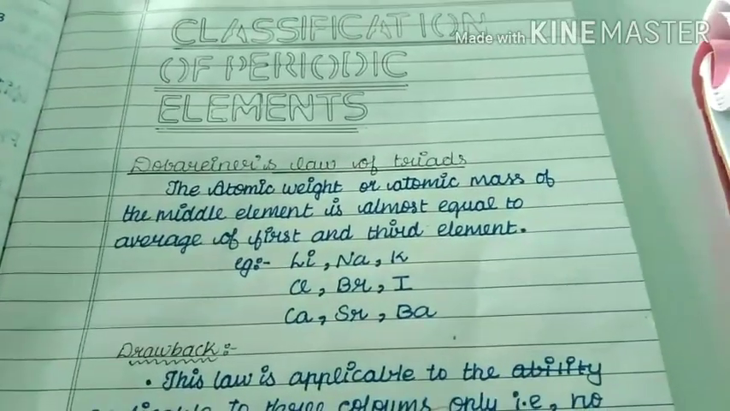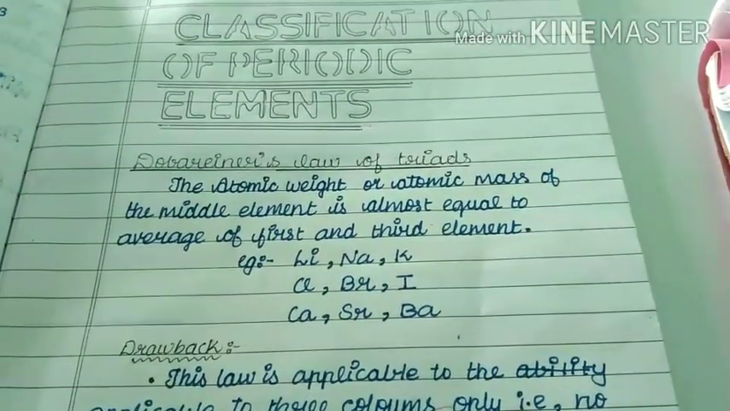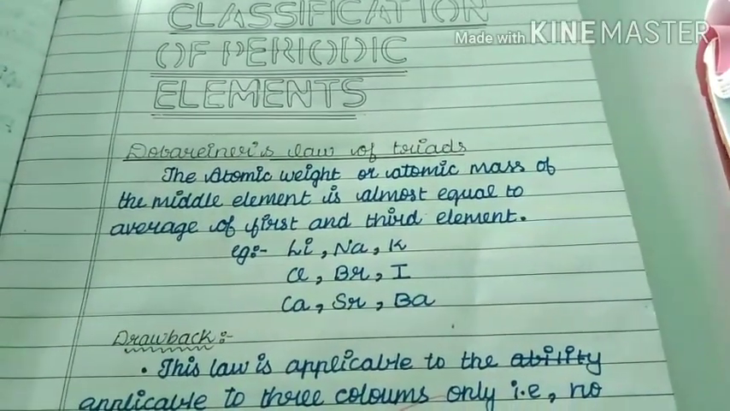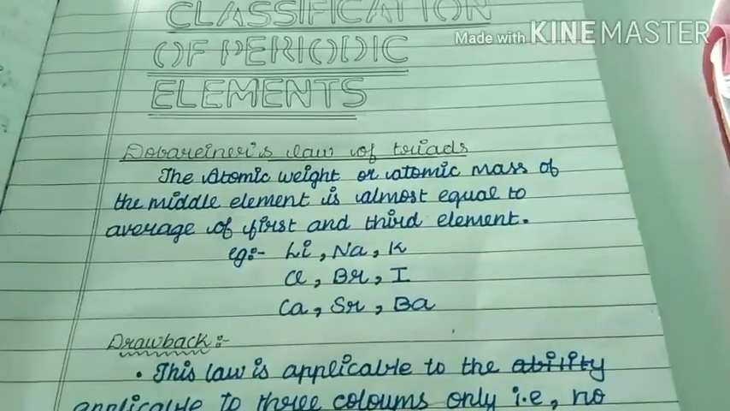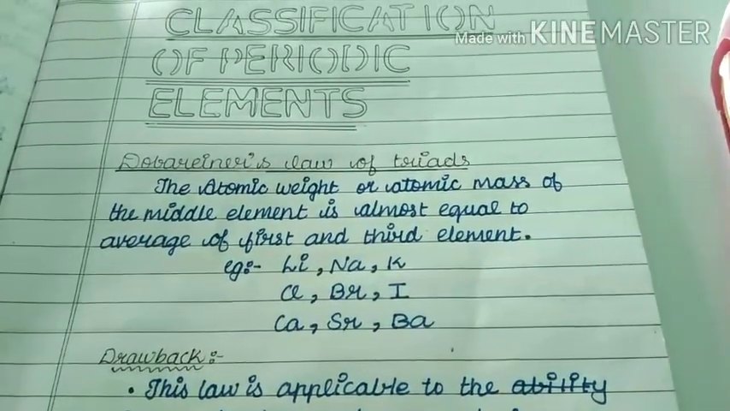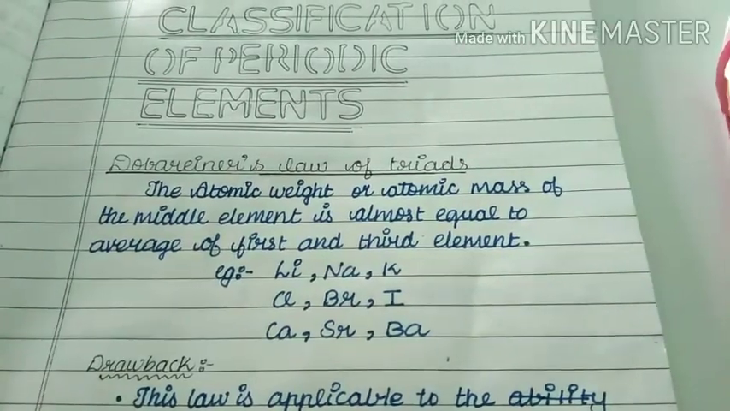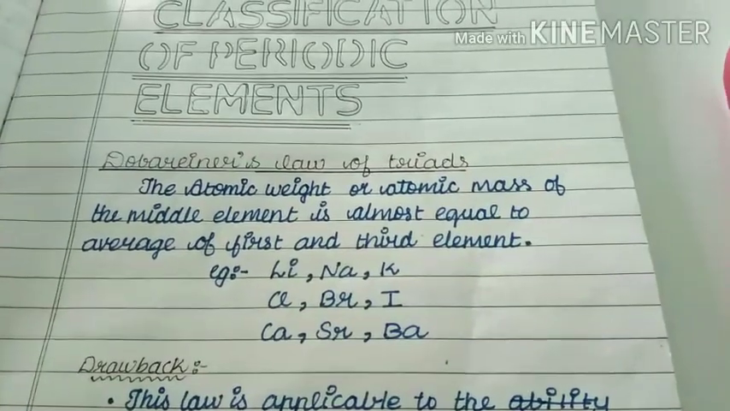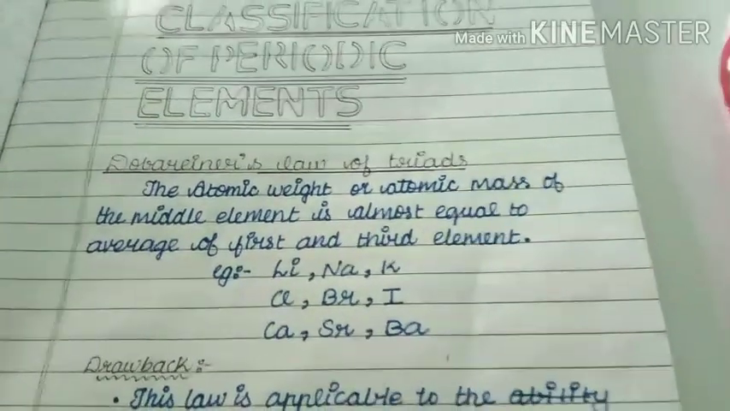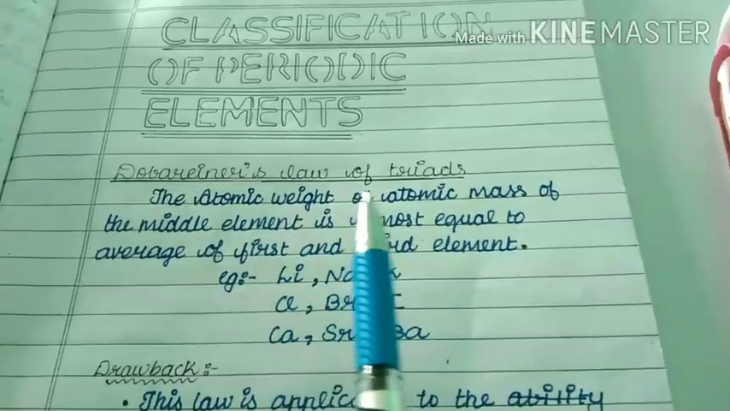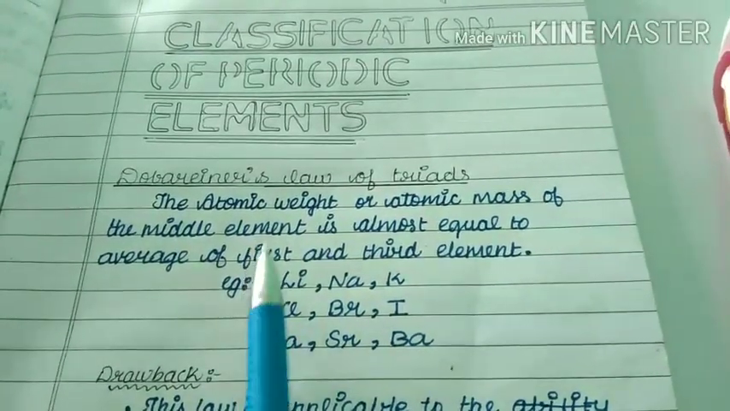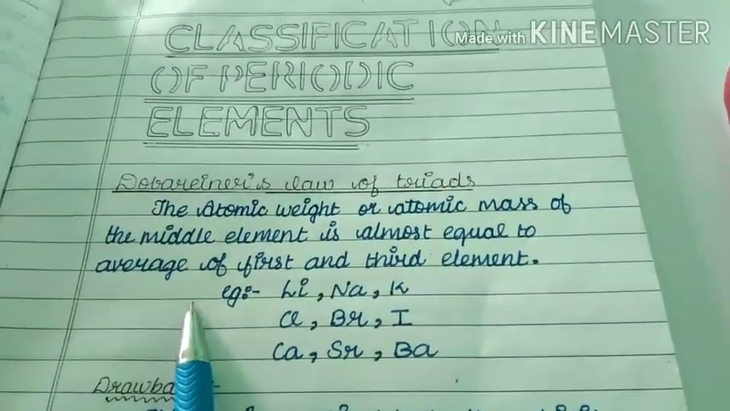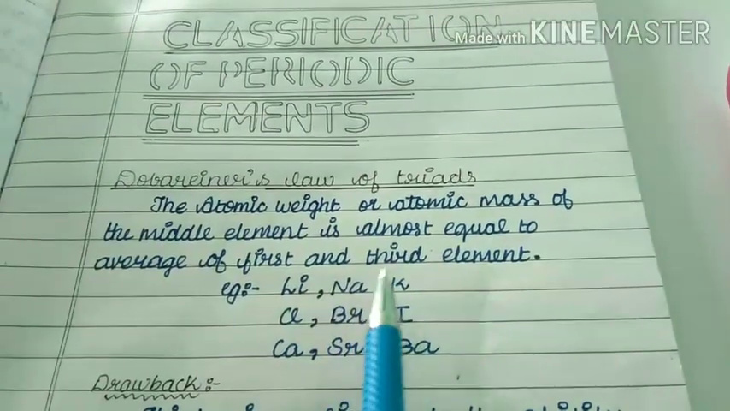We discussed atomic weight and atomic mass already in class 9 chemistry, in the atoms and molecules chapter. So he is telling that the atomic weight or atomic mass of the middle element is almost equal to the average of the first and third element. This is the statement. He says that the atomic weight or atomic mass of the middle element is always equal to the average of the first and third elements.